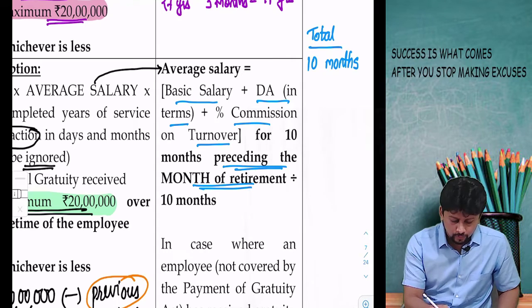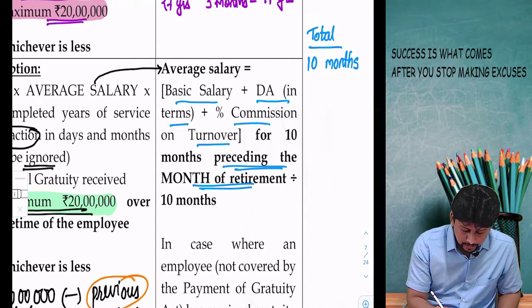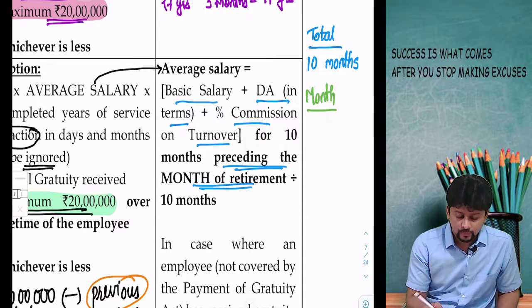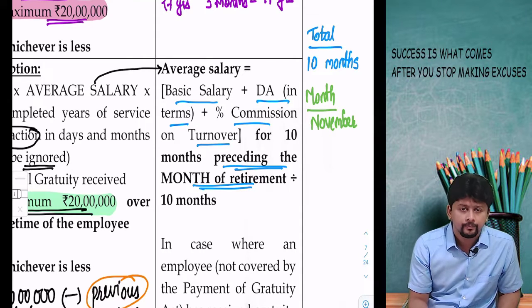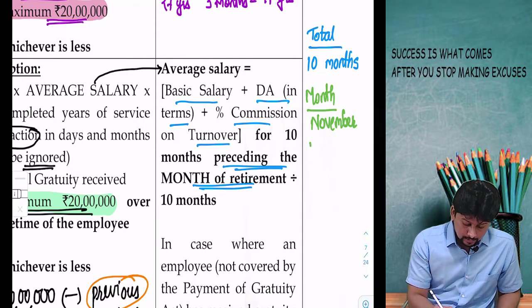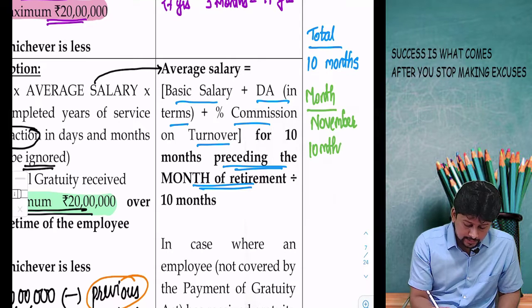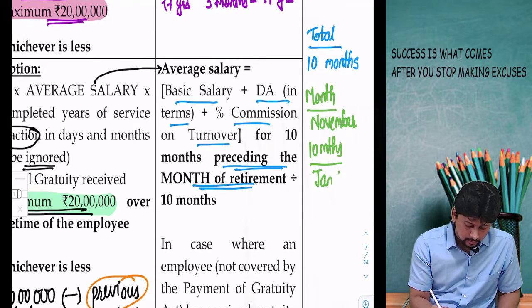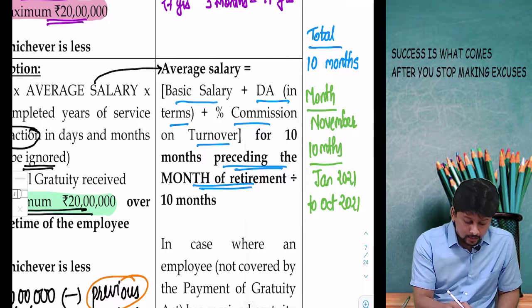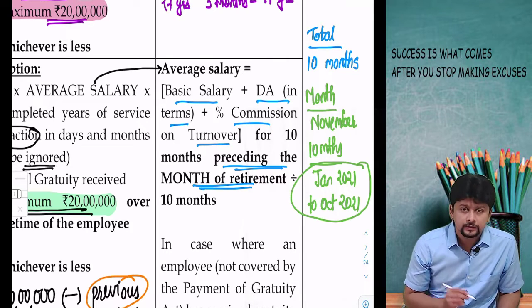Here what I have to do is, first of all, determine the month in which my employee has retired. Let us say the month of retirement is November. Then my 10 months are going to be January 2021 to October 2021.